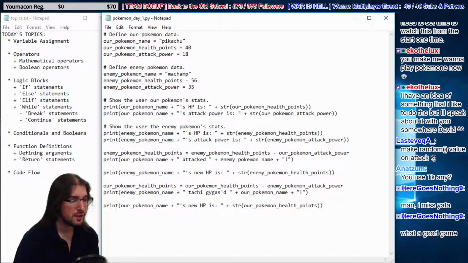Cool beans. Here goes says, man, I miss Yatagarasu. What a good game. I have only heard of it a few times. Is it really that good?